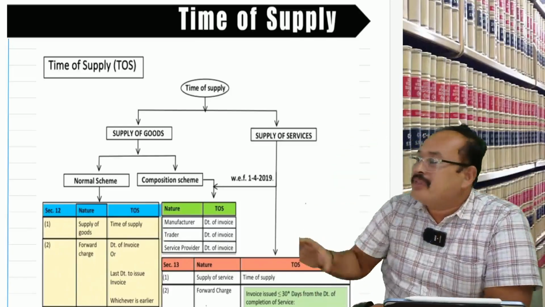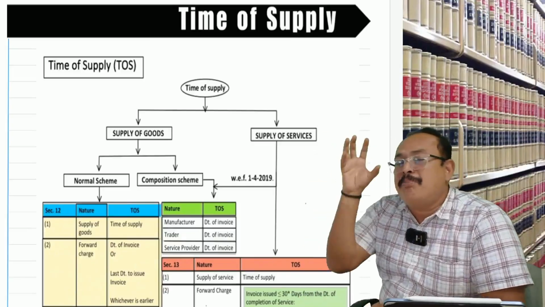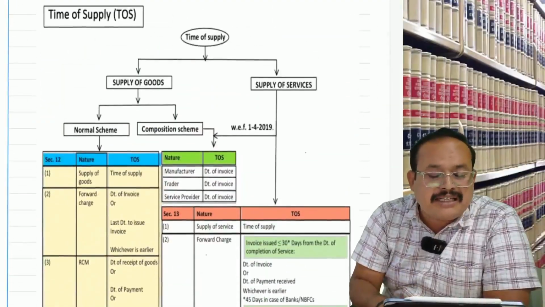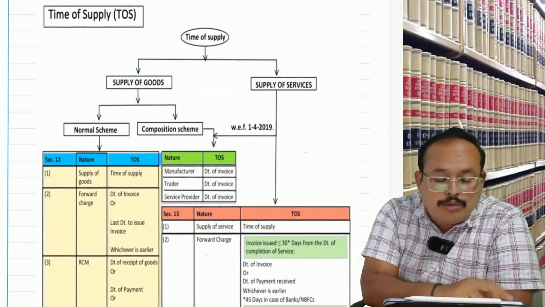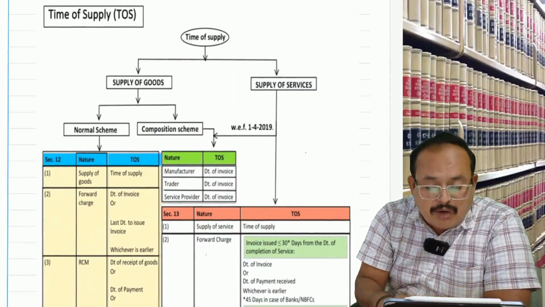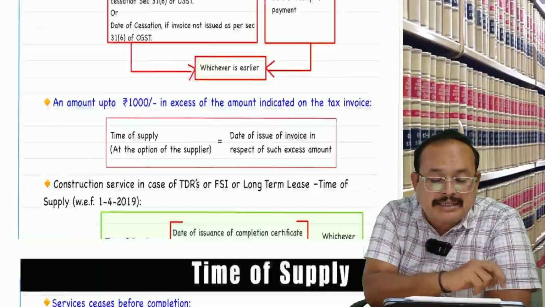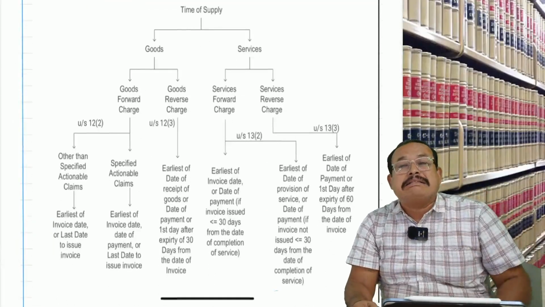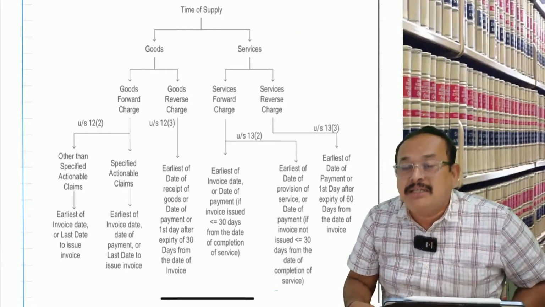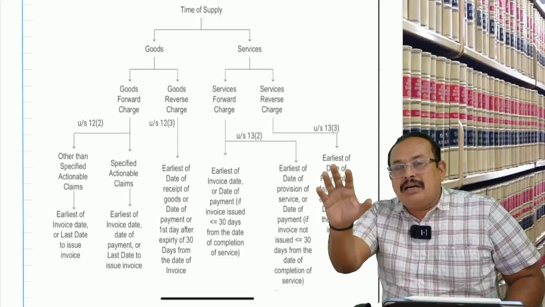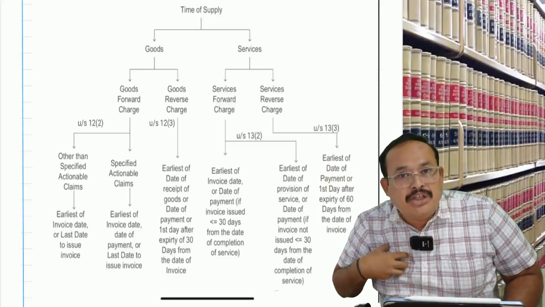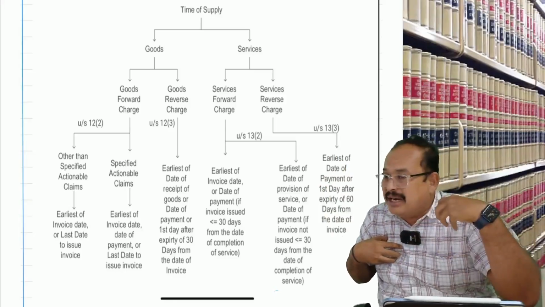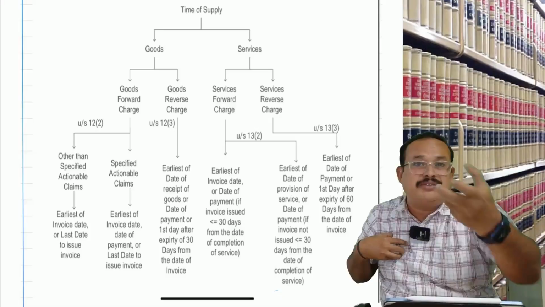Now, looking here, time of supply, supply of goods, forward charge applies. Directly, I'm presenting here: there is a case where supply involves movement of the goods, and a case where supply does not involve movement of the goods. One should refer to that and understand. What do you mean by supply involves movement of the goods? What do you mean by supply does not involve movement of the goods? If you refer to that example, I am H of Hyderabad, you are C of Chennai. You place the order to H of Hyderabad, sending a purchase order for the furniture.